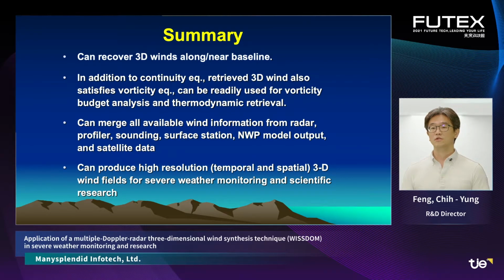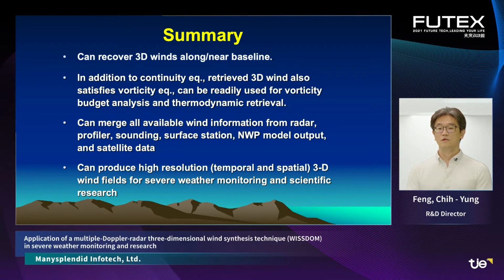To summarize, using Wisdom to retrieve the three-dimensional wind field has several advantages. First, it can recover three-dimensional winds along and near the baseline. Second, in addition to the continuity equation, the retrieved three-dimensional wind also satisfies the vorticity equation, and can be readily used for vorticity budget analysis and thermodynamic retrieval.